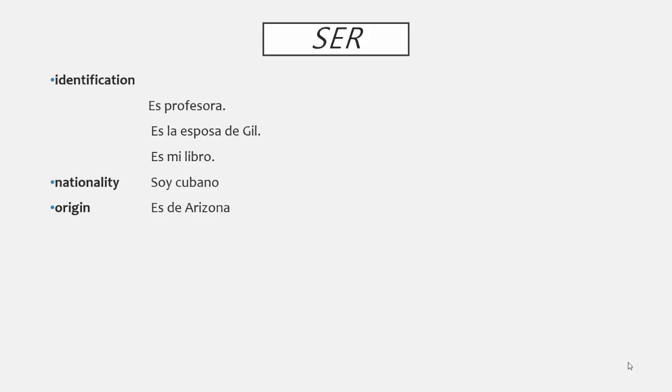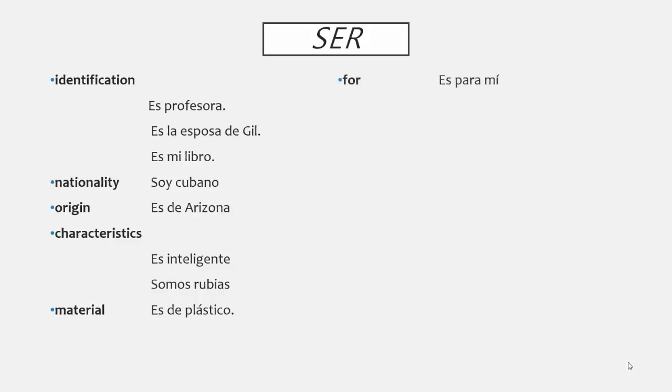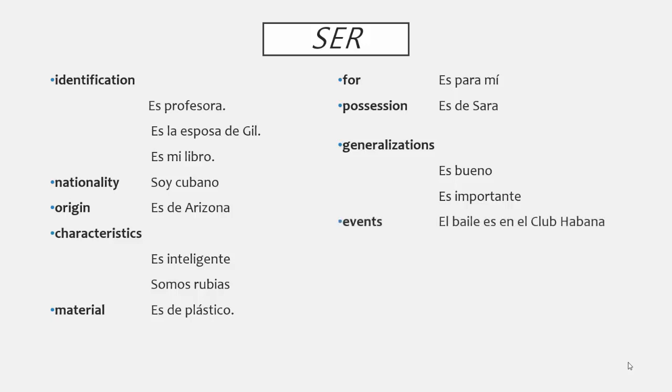Es de Arizona. Ser is the verb used to talk about the inherent characteristics of someone or something. Es inteligente. Somos rubias. Or to talk about the material that an object is from. Es de plástico. We use it to talk about who an item is for, es para mí, as well as who owns the item, es de Sara. Ser is used to talk about the generalizations about a situation, es bueno, es importante. Finally, we use ser to mark events. El baile es en el Club Habana.